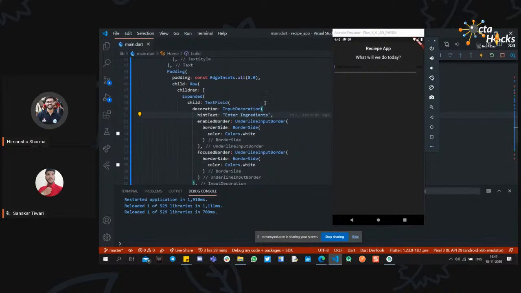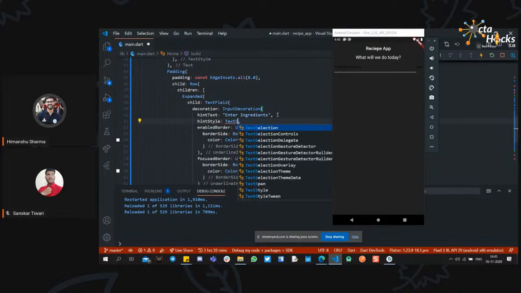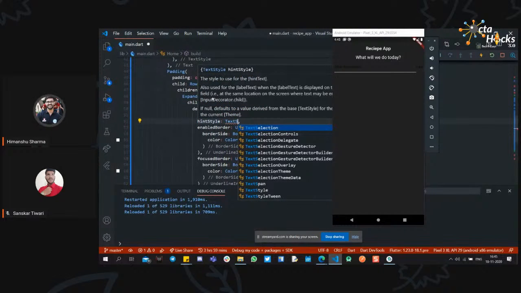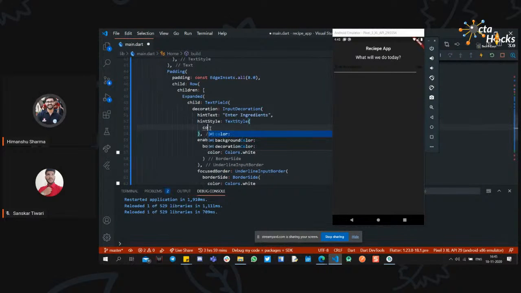Still the styling of the hint is not that good, it is not visible, so we can use another property, hint style. For this we have the text style. If you hover over it, yeah, it is of type text style, so we will use the text style and just add the color, like colors dot white.